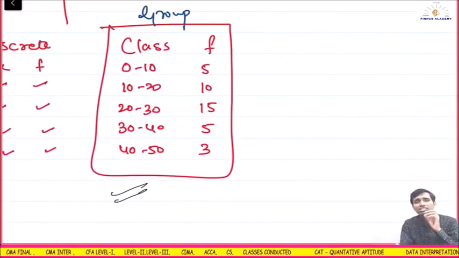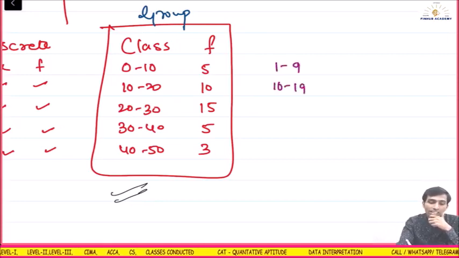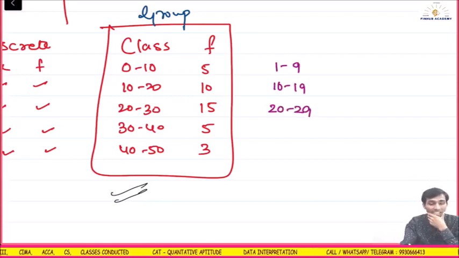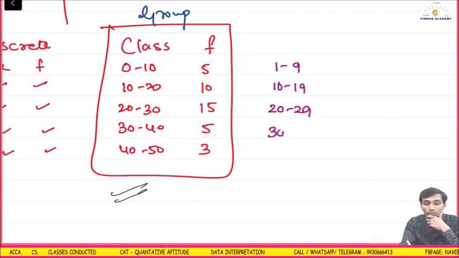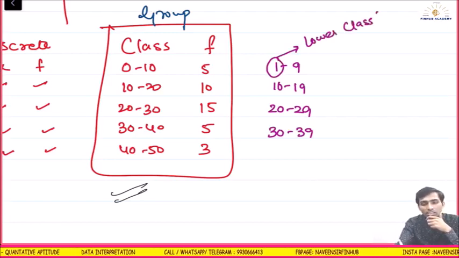Now here, listen carefully to what I am saying. This is the important part. You will get questions from here. 1 to 9, 10 to 19, 20 to 29, 30 to 39. This 1 is called the lower class limit.